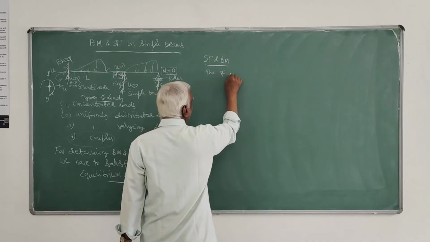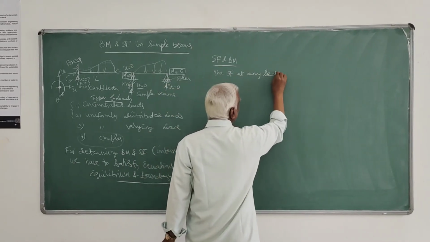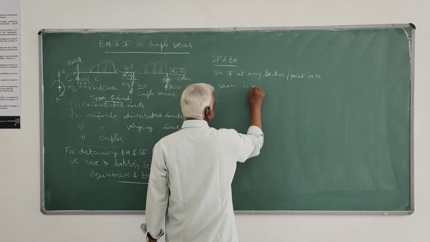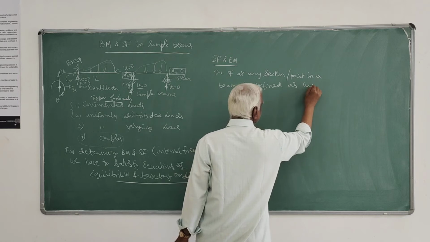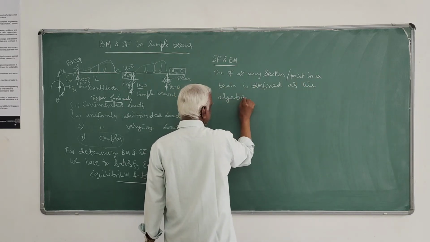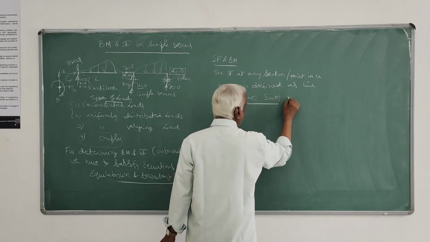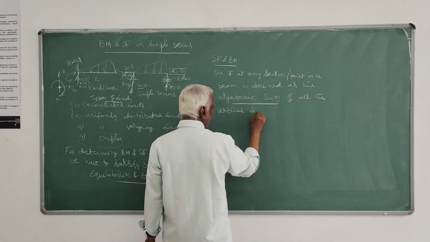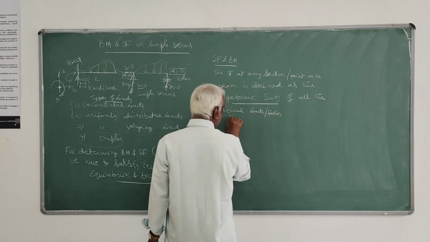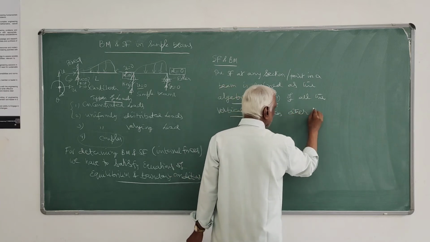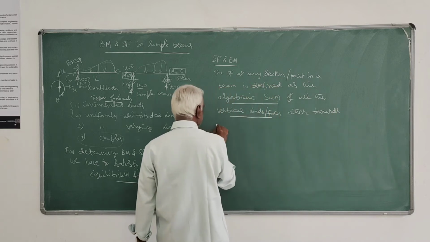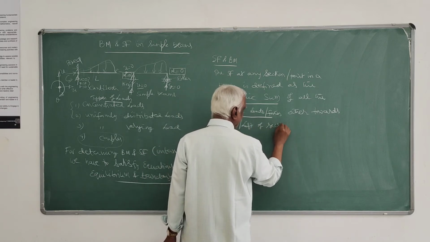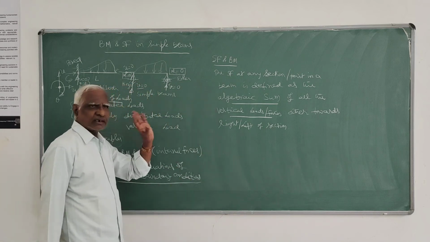The shear force at any section or point in a beam is defined as the algebraic sum of all the vertical loads or forces either towards the right or left of the section or point. That is how we define it, a simple definition.